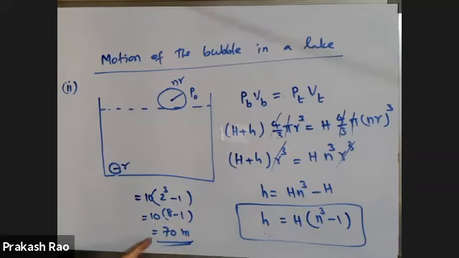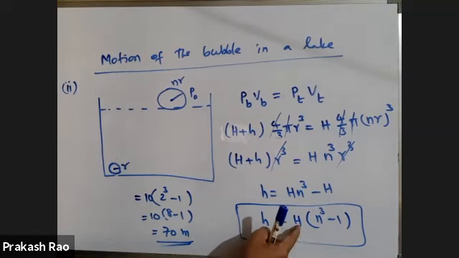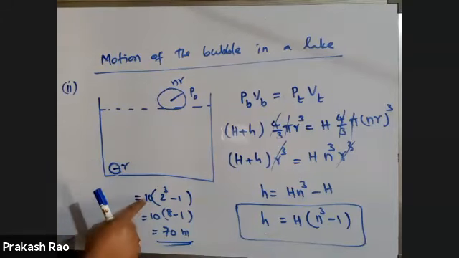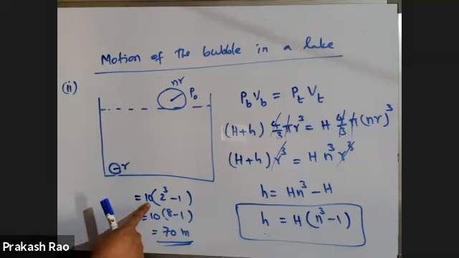This is the question which is given many times in different competitive exams. From what depth should an air bubble rise from the bottom of the lake so that its radius is doubled on reaching the top? This is our formula. H is atmospheric pressure, but it is rising in the water, therefore take it in terms of water. The value of atmospheric pressure in terms of water is 10 meter.